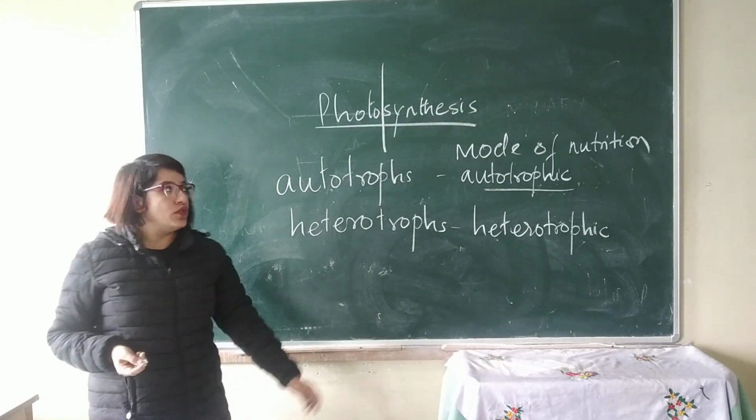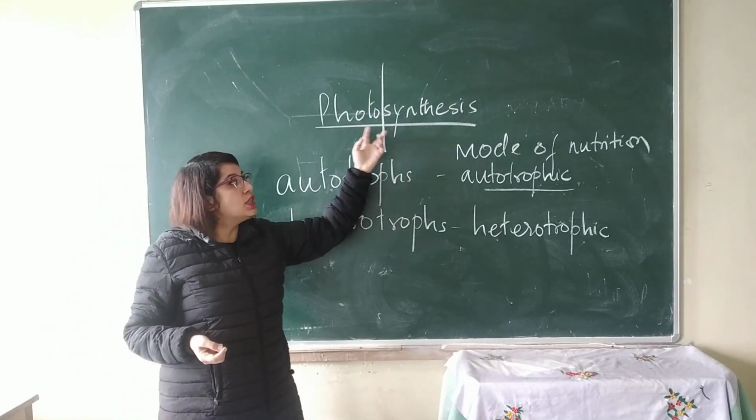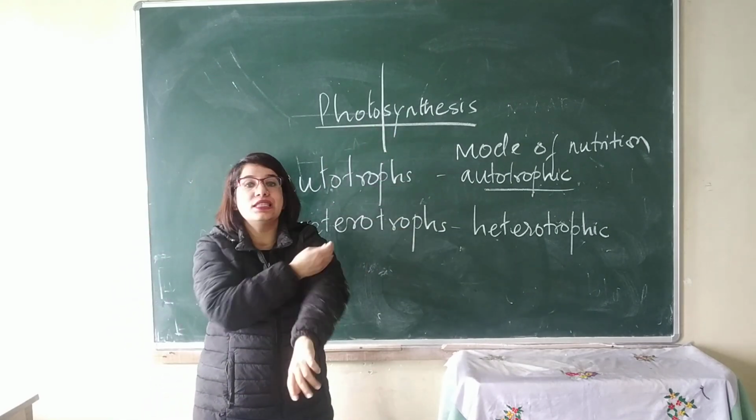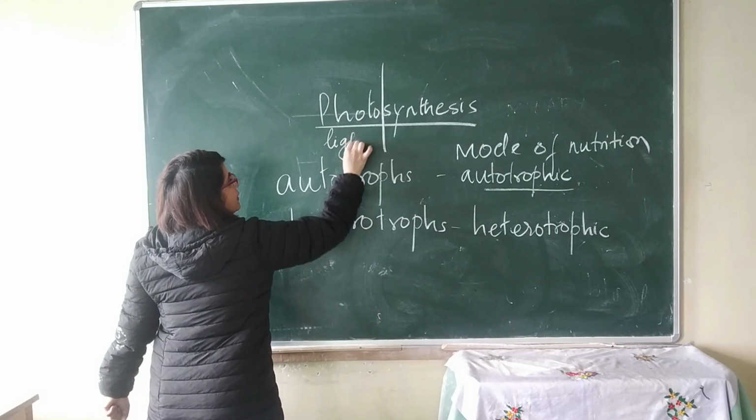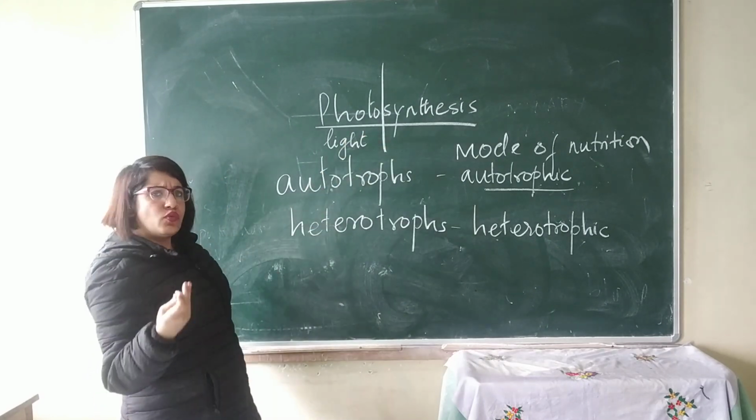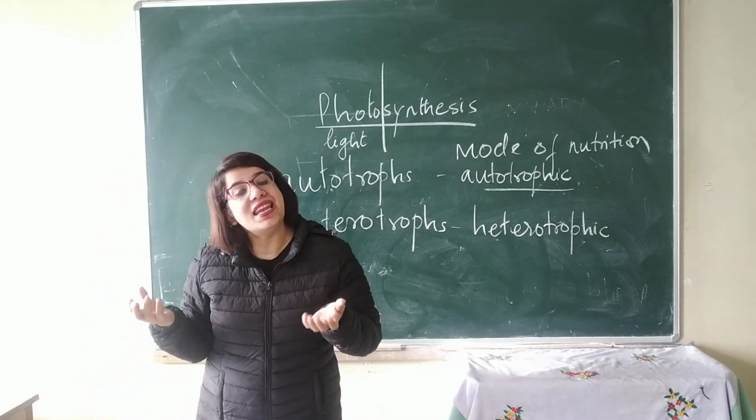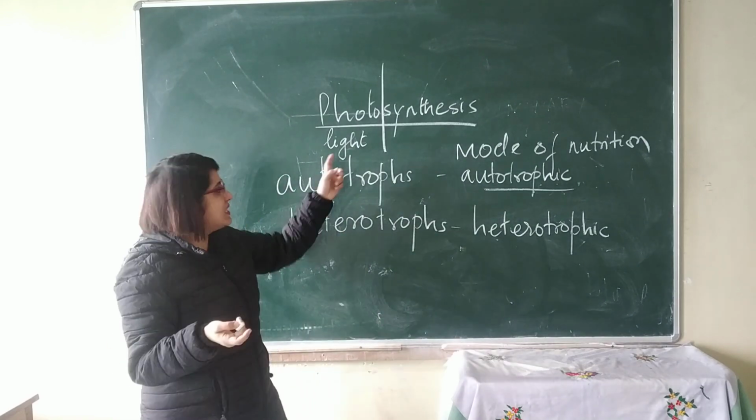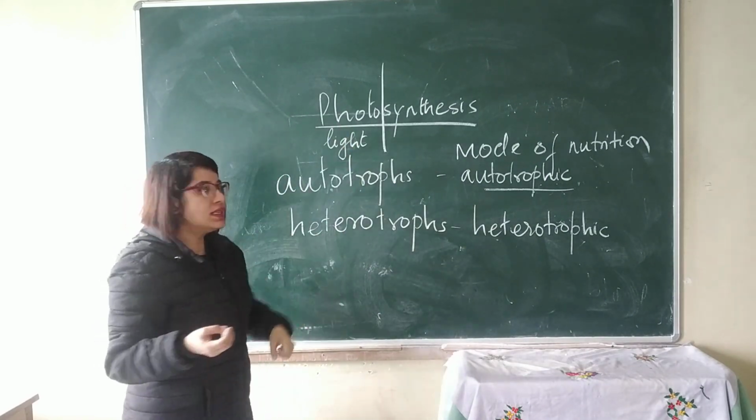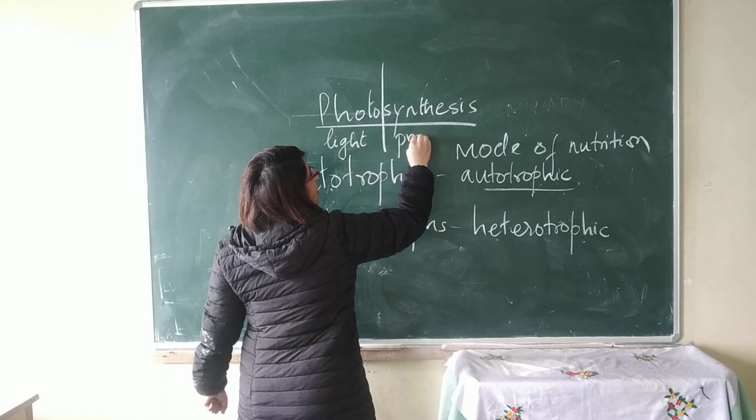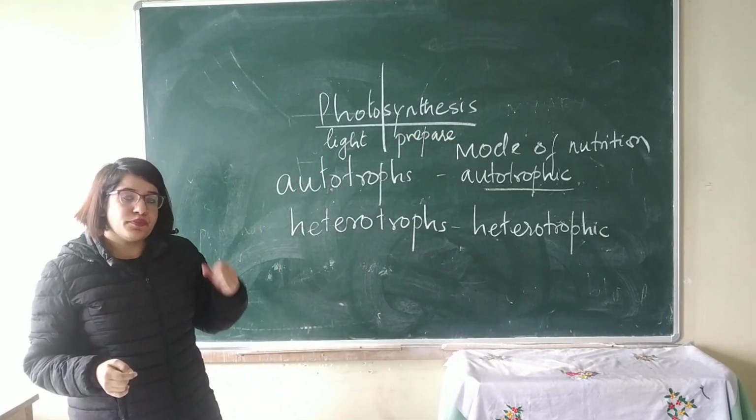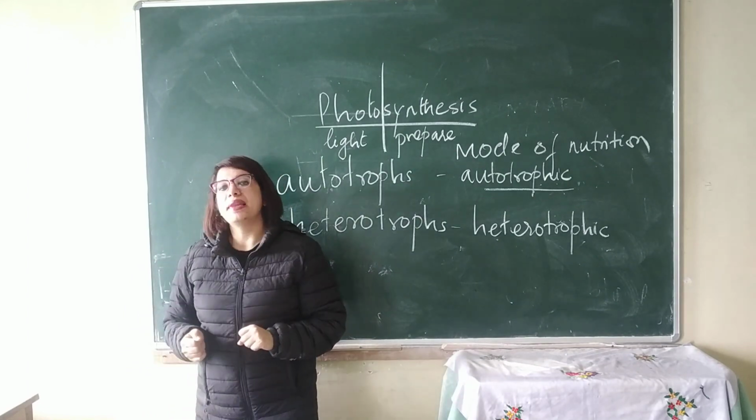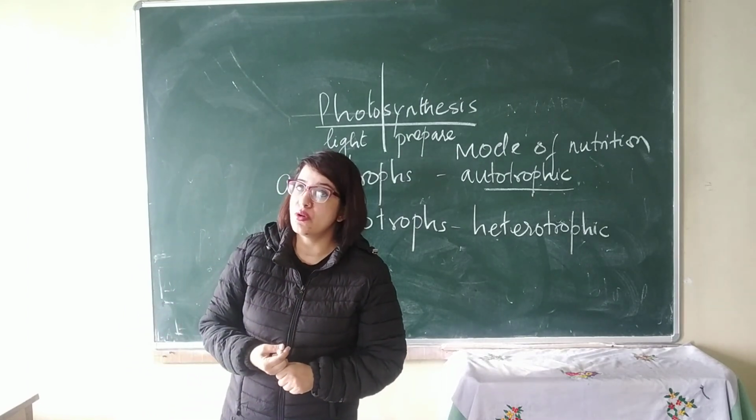Now, photosynthesis, if you divide it, you will see that it has two terms, photo and synthesis. Photo meaning light. For example, photograph. If you want to take a photograph, you need light. So, photo means light. Synthesis means to prepare or manufacture. So, in this process, light plays an important role.